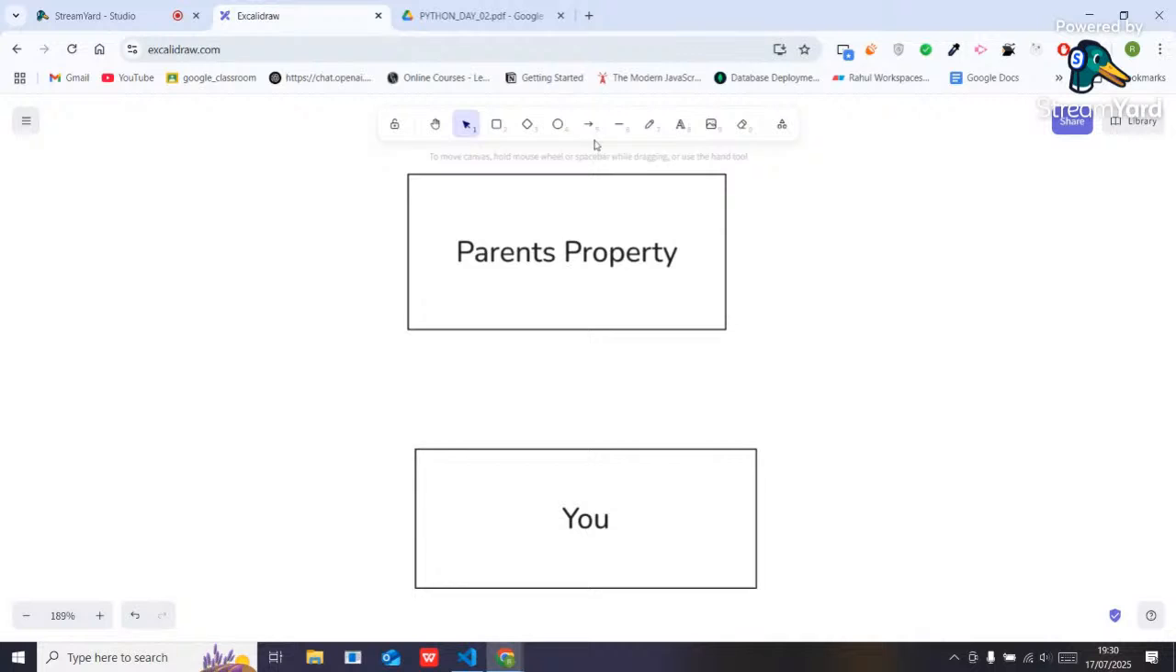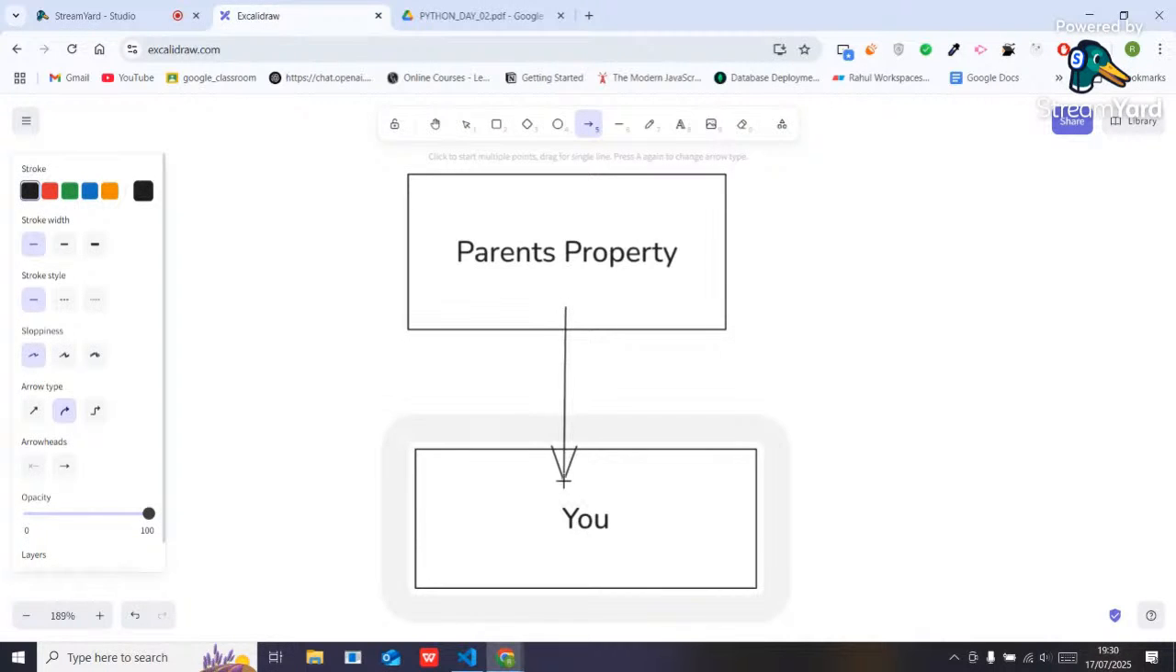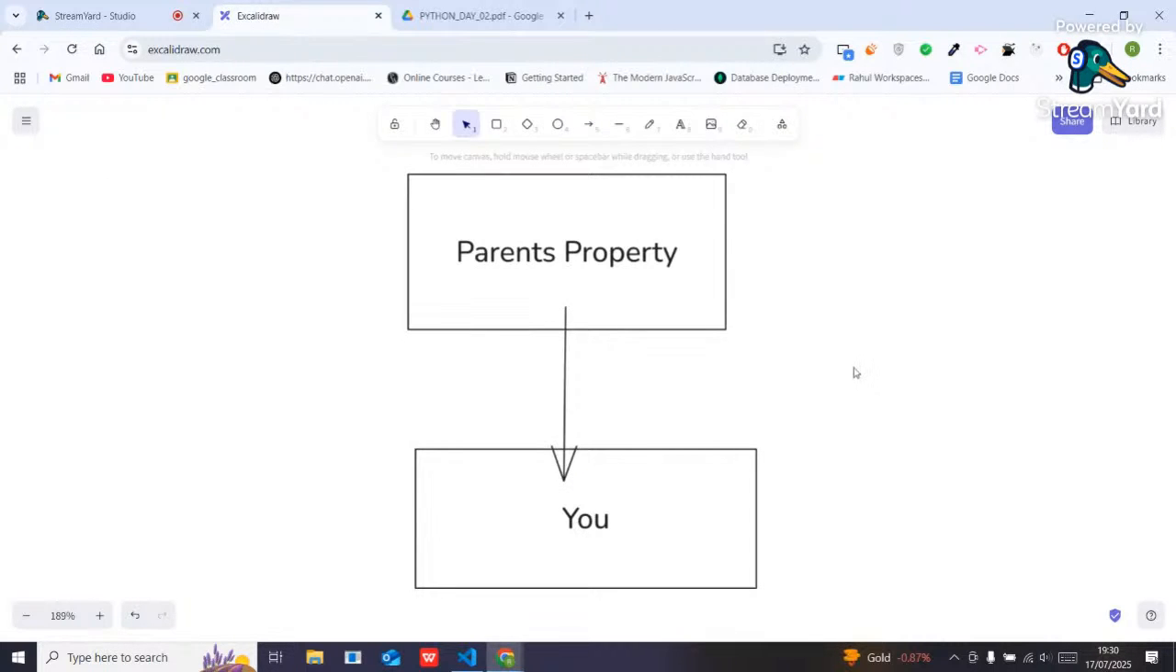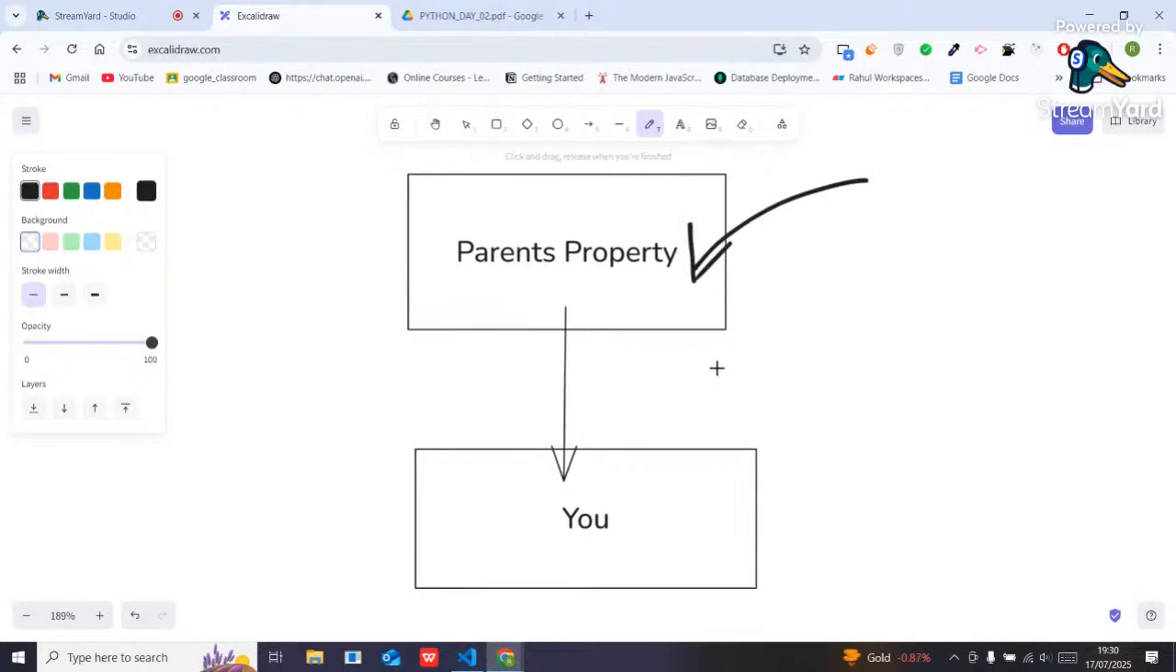Simply, you are going to take all the properties from your parent to you. It is called inheritance. Okay, understandable, guys? Taking the properties from one class to another class is called what? Inheritance. Understandable? Yes, simple inheritance.